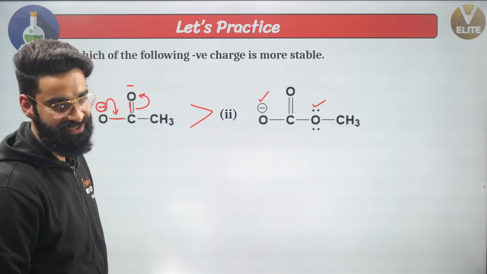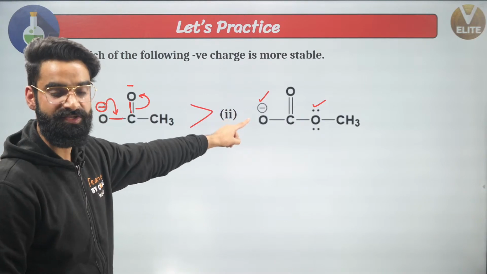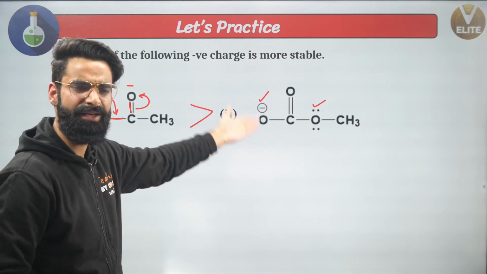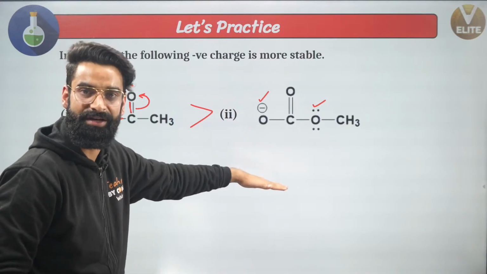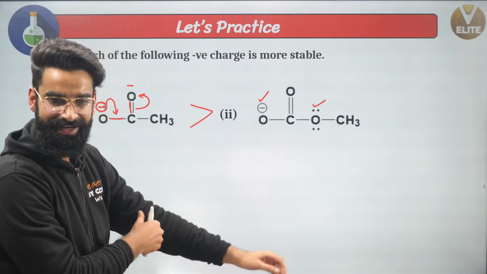First is going to be more stable than the second, correct? Because in the second one, it is the case of cross conjugation. Extent of resonance will be less. If extent of resonance is less, definitely dispersion of negative charge will be less. If dispersion of negative charge is less, stability of negative charge over here will be less, right? Correct?